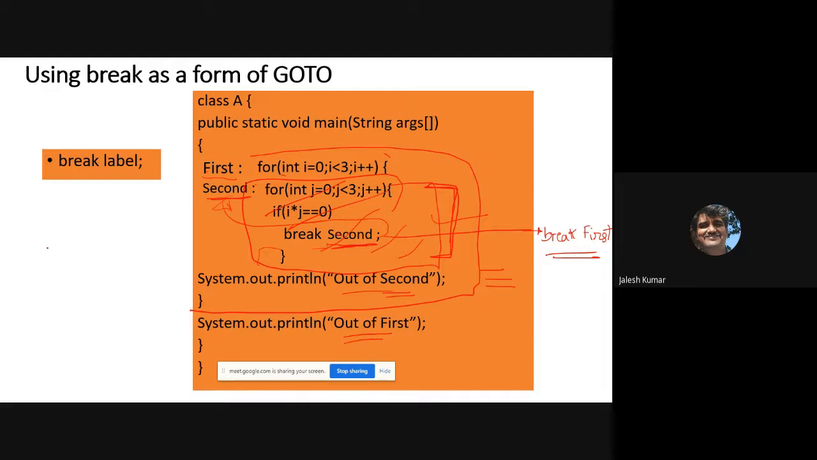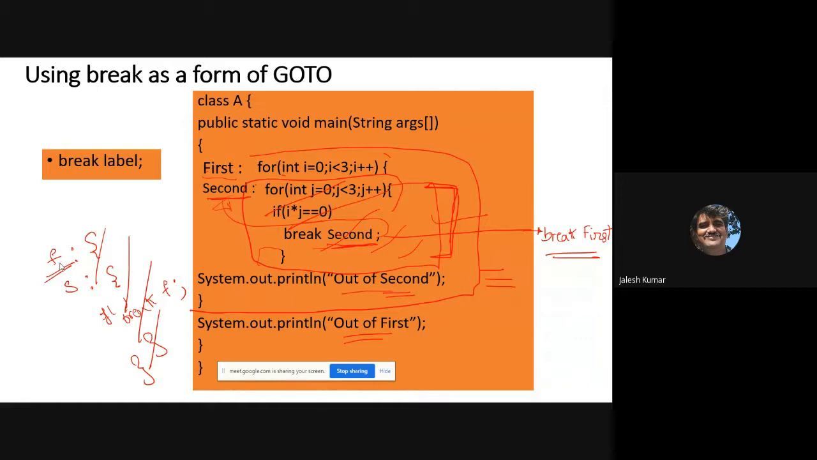That means there will be a label, and label first and second, like that. There will be a loop, and a loop for this also. Based on some condition, if you write break with a label, it will skip the entire thing indicated by that label. So that is the meaning.